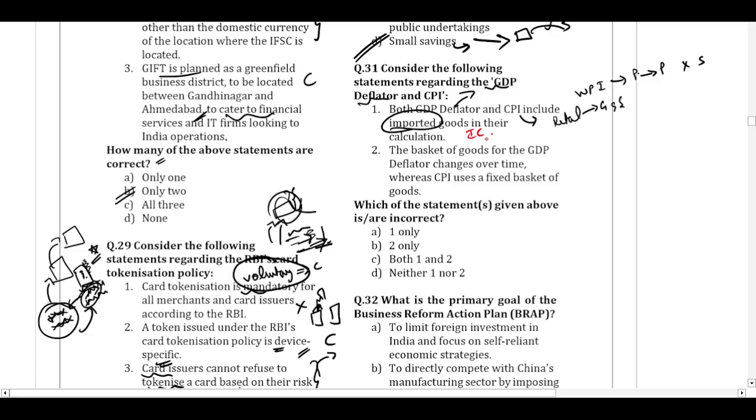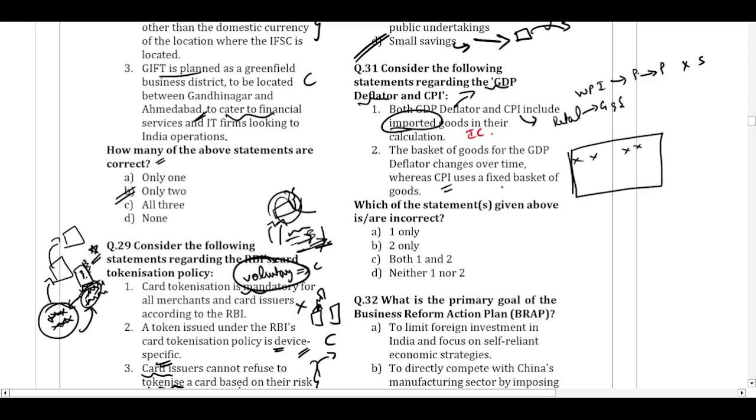Statement 2, the basket of goods for the GDP deflator changes over time, whereas CPI uses a fixed basket of goods. So every year the goods produced in the country can change. Some year we might produce more goods, some year less, different kinds of goods. So what is included in the GDP calculation can change. But CPI has a fixed criteria, fixed weightage. It will be calculated on a particular basket of goods and services.